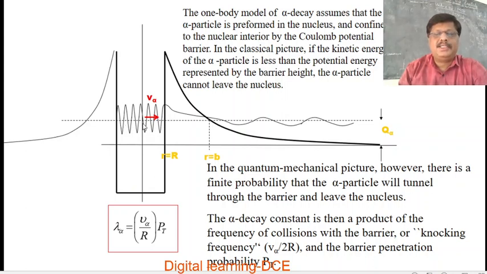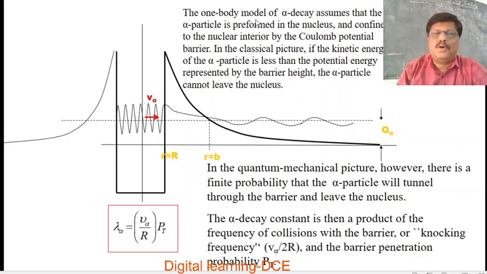Because of the continuous movement of the alpha particle inside the potential barrier, it has wave-like characteristics. We also studied that whenever a particle in motion exhibits wave characteristics, or de Broglie wavelength, they are called waves, and it has a definite probability of escaping from this potential barrier, and these waves show the escape of the alpha particle from the potential barrier.